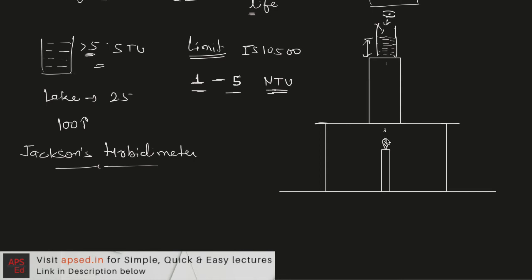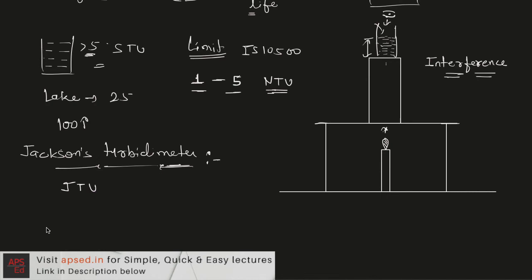So what we are trying to do in this case is measure the interference. Interference is caused by the presence of these particles in the water, and because of that the light that is coming from the candle cannot reach the eye. So we are trying to measure the interference of this light which is being caused by these particles in the passage of light. That is the principle on which all these turbidimeters work. In case of Jackson turbidimeter, the unit is given in Jackson's turbidimeter units.